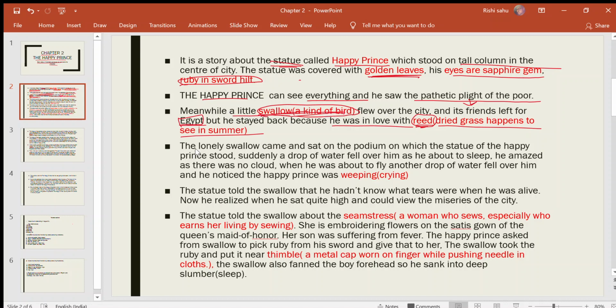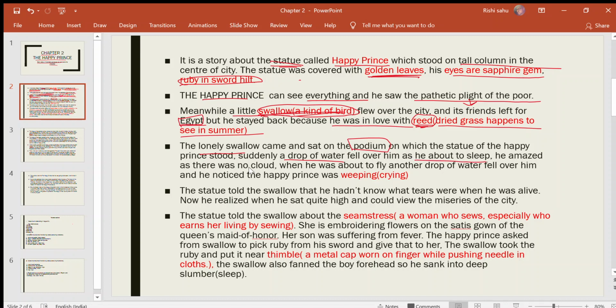When he was lonely, he came and sat on the podium on which the statue of the Happy Prince stood. What do you mean by podium? Podium is a stone on which the statue is kept, or stood. When he sat on the podium, suddenly a drop of water fell over him as he was about to sleep.